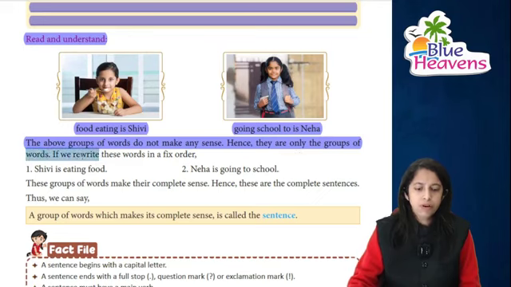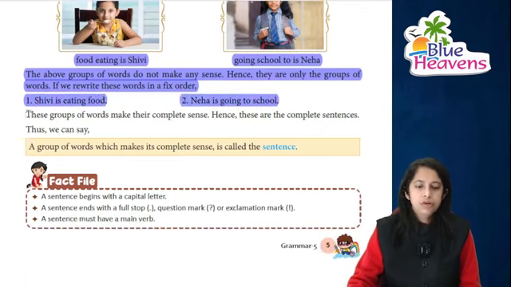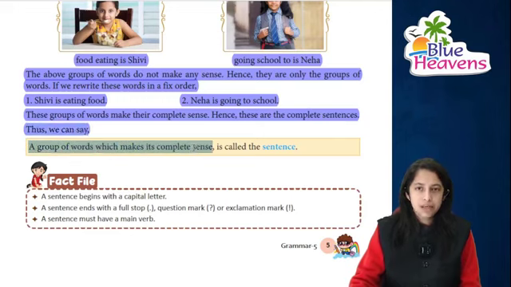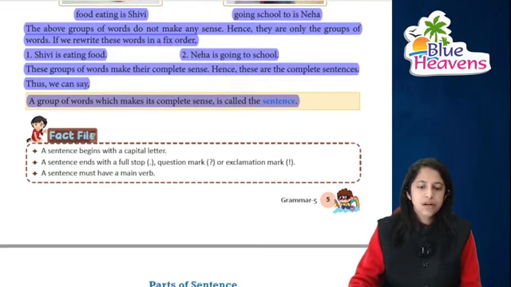वो सिर्फ group of words, and if we rewrite these sentences in a fixed order in a sequence, like Shivi is eating food, Shivi खाना खा रही है, and Neha is going to school. So these group of words, they make complete sense, बनाते हैं, and hence these are the complete sentences, इन्हें हम sentence बोलते हैं. And thus we can say that a group of words which makes complete sense, हम उसी को क्या बोलते हैं? Sentence बोलते हैं.